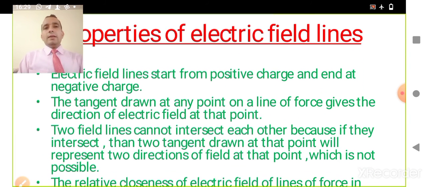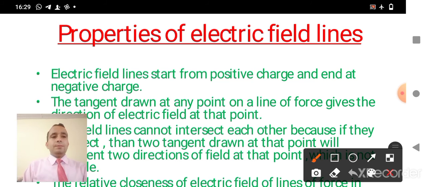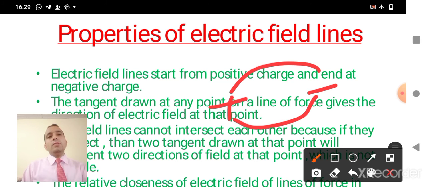So here we have the properties of electric field lines. The first property is that the electric field lines start from a positive charge and end at a negative charge. Suppose here we have a positive charge and here is the negative charge. Then the electric field lines will move from positive to negative.